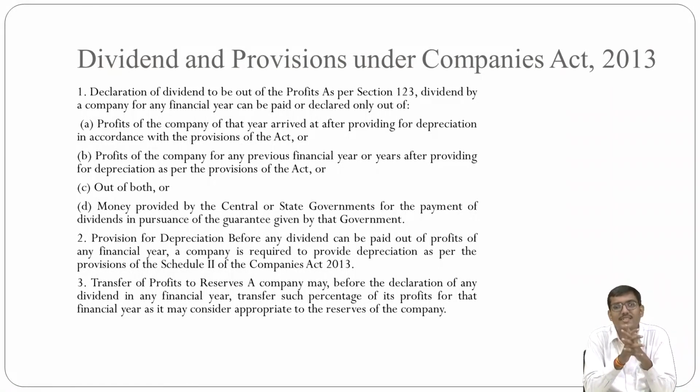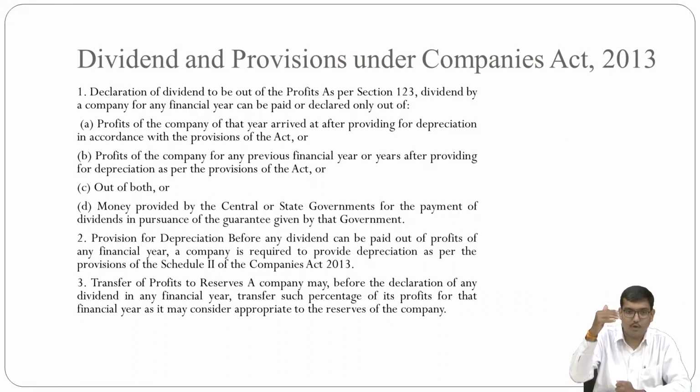You have to understand it in this particular manner, as a provision or statute will be defined. First point is that the declaration of dividend is to be out of profit. As per Section 123, the dividend by the company for any financial year can be paid or declared only out of the following provisions.